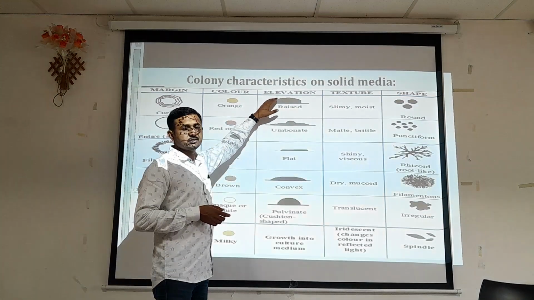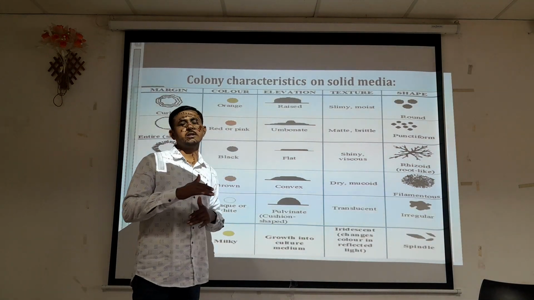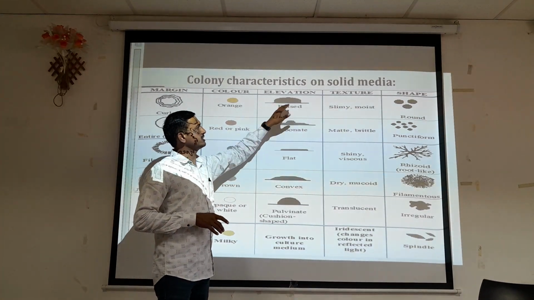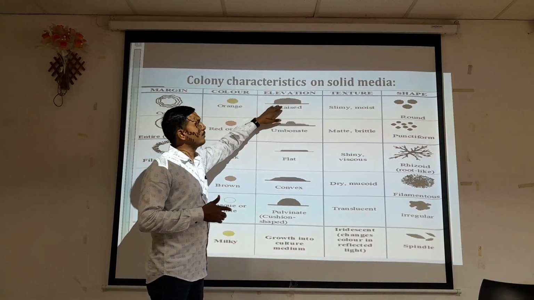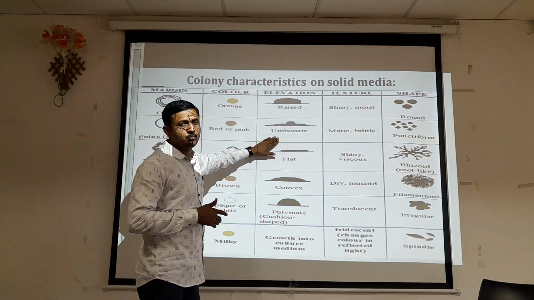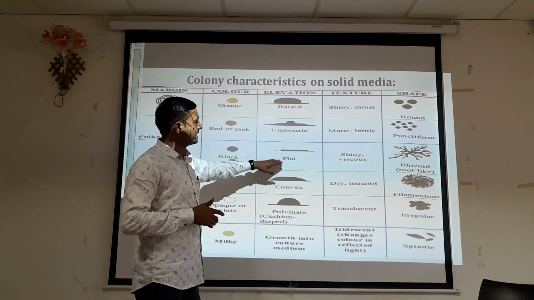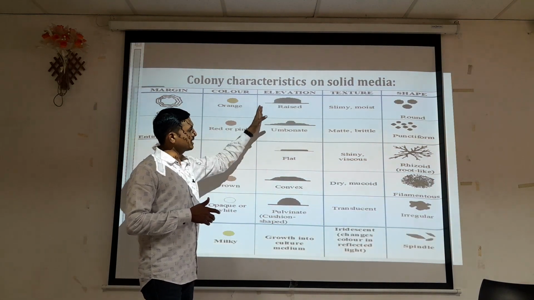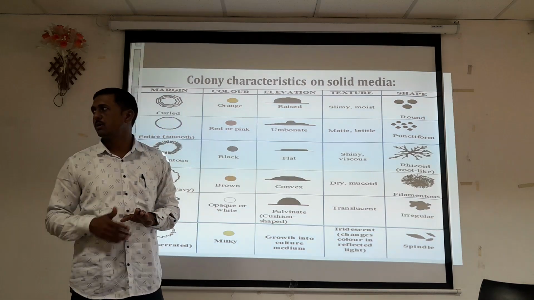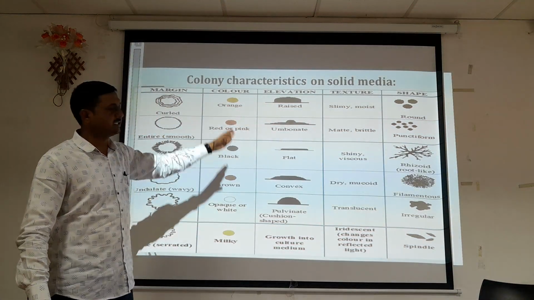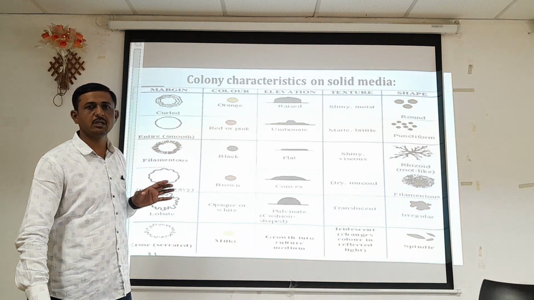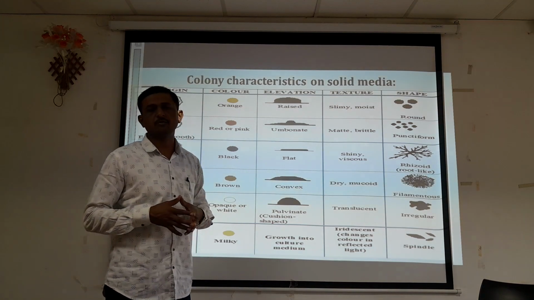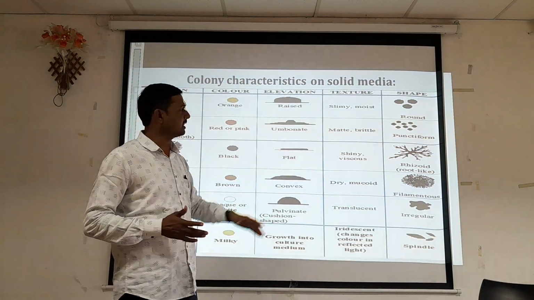Next is elevation, how the bacterial colony grows on a particular solid surface. If we observe this type of colonial growth, we can see a raised type of elevation of that colony. It is an umbonate type of elevation of that colony. It is flat, convex, pulvinate. These are the characteristic growth patterns, and the microorganism normally shows these types of elevation and margin on a particular medium. Depending upon the organism, different types of elevation we can observe, and we have to write them down in that table.